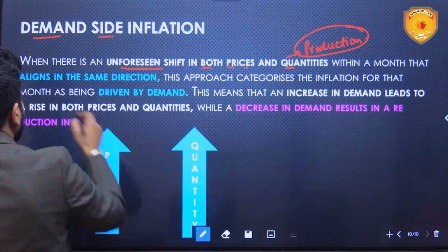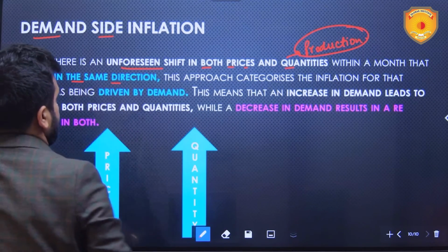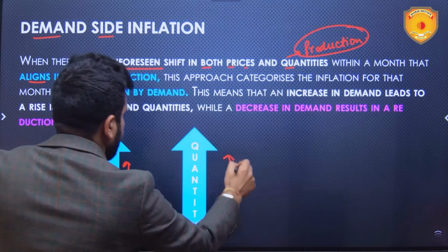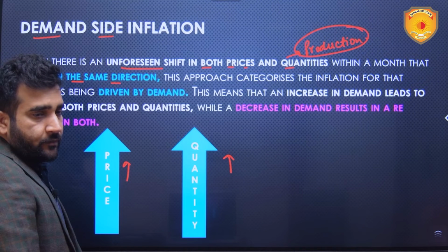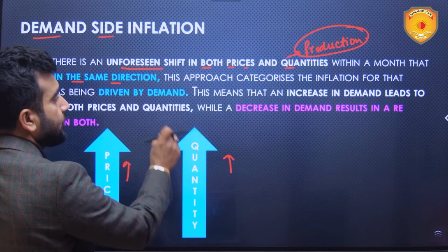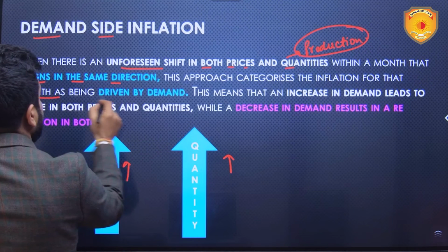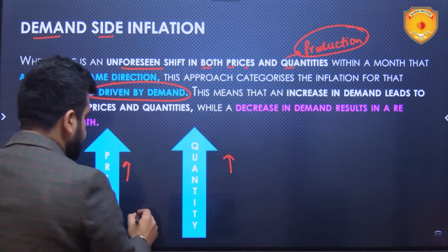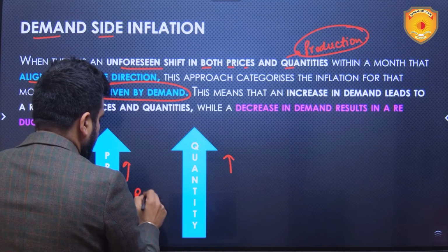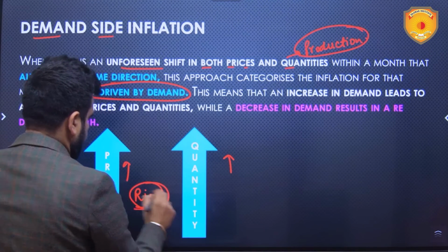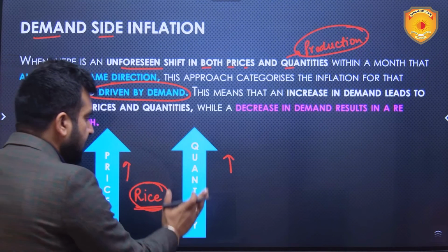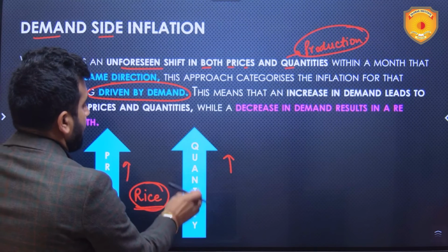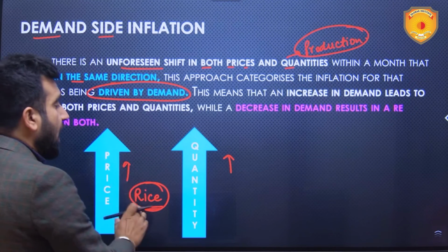Okay. Within a month, if prices and quantity move in the same direction, meaning prices are going up and quantity is also going up, this approach categorizes inflation for that month as being driven by demand. Now, when prices of any commodity, let's suppose I'm talking about rice, the prices of rice are rising and the production of rice is also rising, this situation will happen when there is increased demand for rice.